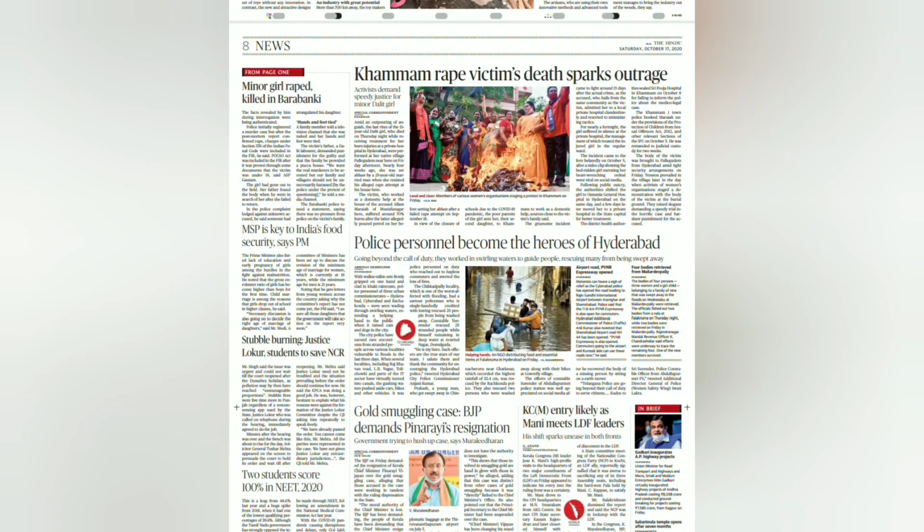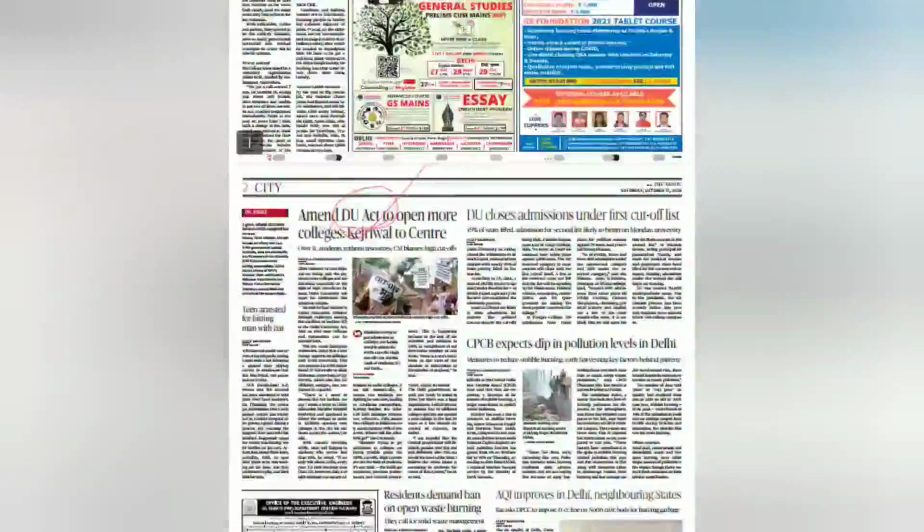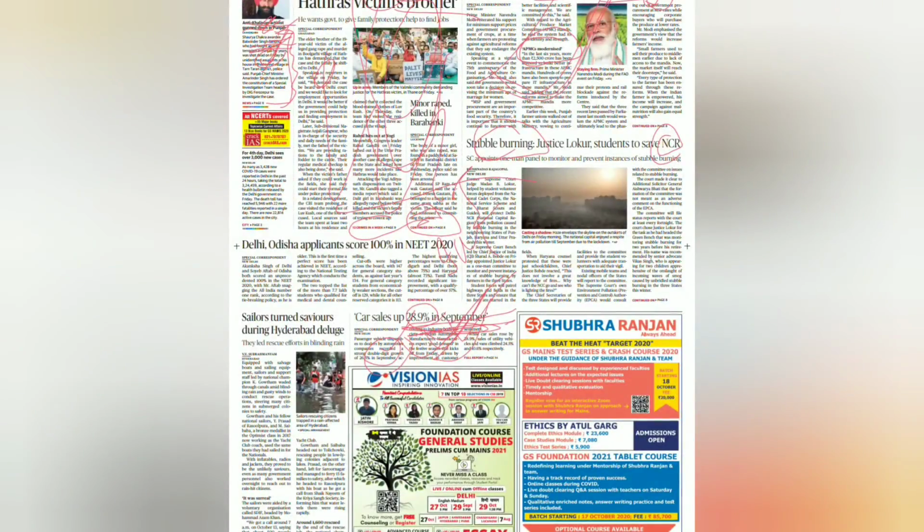There's no point in revising or telling you about the whole of The Hindu paper, but I just took you to one page to tell you how you can look at it, how you can see through it, and what you should be looking around for and thinking of how to proceed with it.